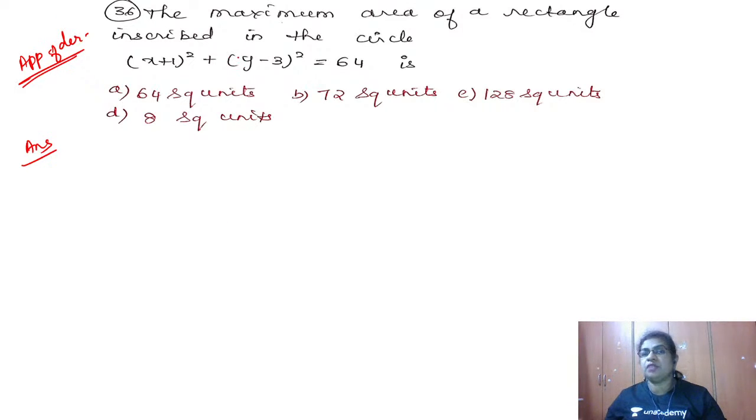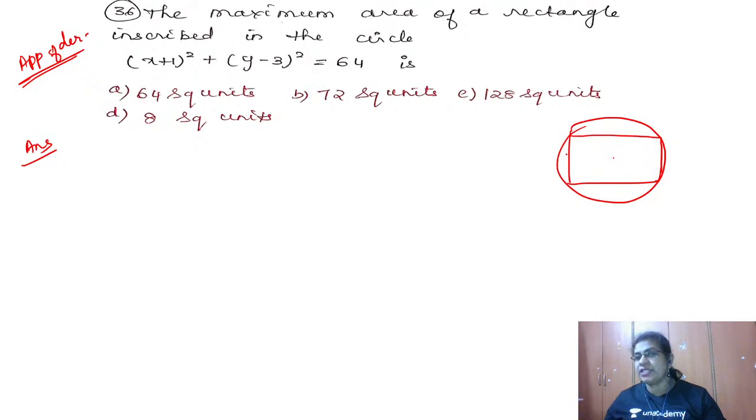So for this, we have to remember the standard result. Suppose you have a circle, any circle, and you inscribe a rectangle. For the maximum area of the rectangle inscribed in a circle, we have shown that the four-sided figure is nothing but a square, because length and breadth become equal.